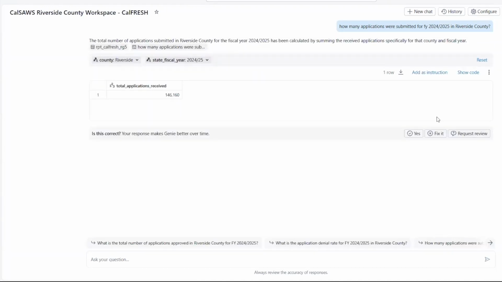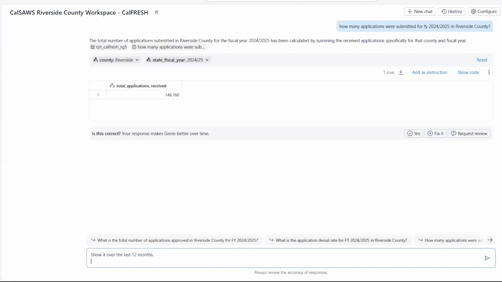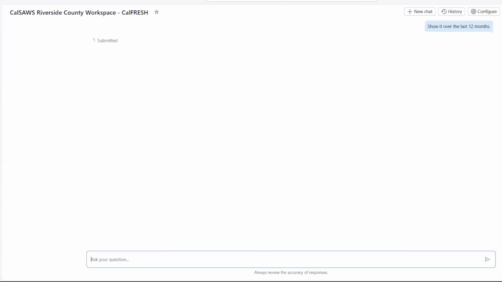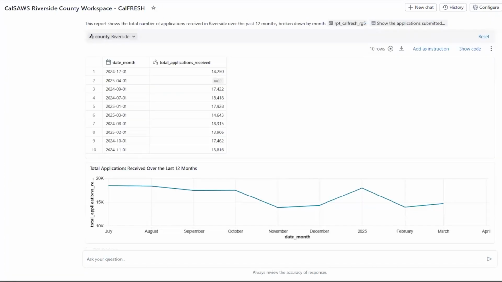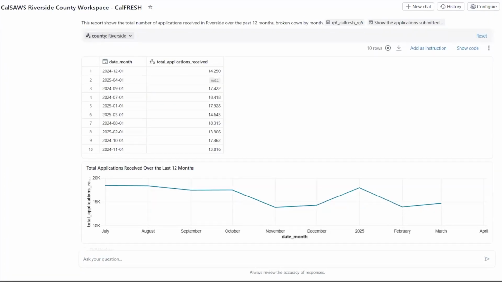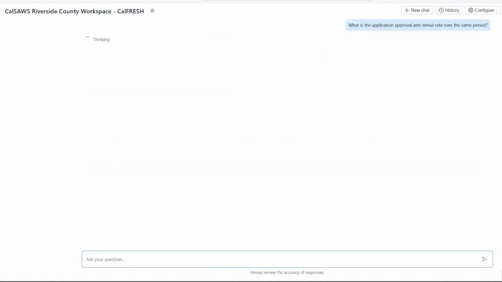Let's expand on this initial response. We can choose from the provided follow-ups, or we can ask our own question. Let's ask it to show it over the last 12 months. There's no need to repeat the previous question. We now see a more detailed output with a line chart provided. We can further drill down to have the tool calculate some rates that we may be interested in. Let's see the application approval and denial rate over the same period.